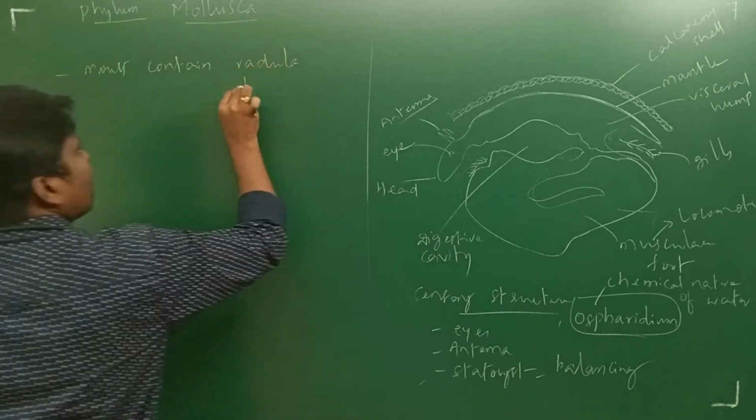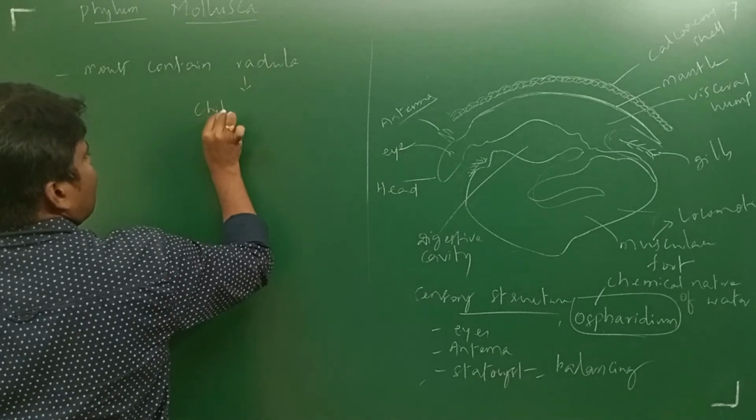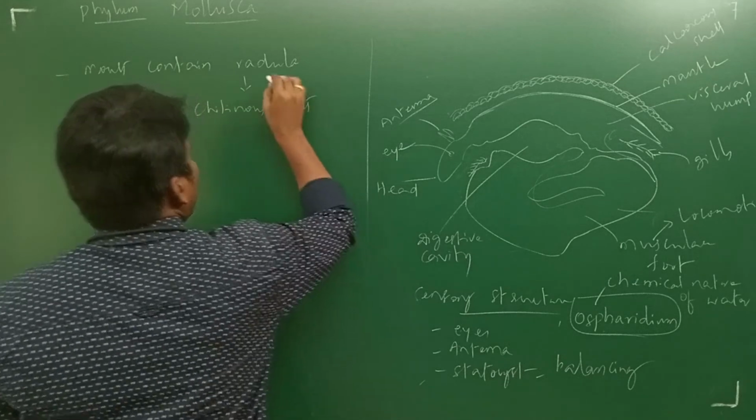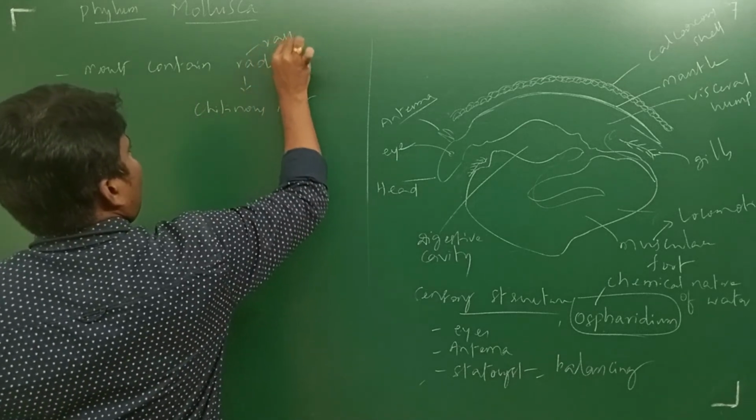It contains chitinous teeth. It is the rasping or feeding organ.